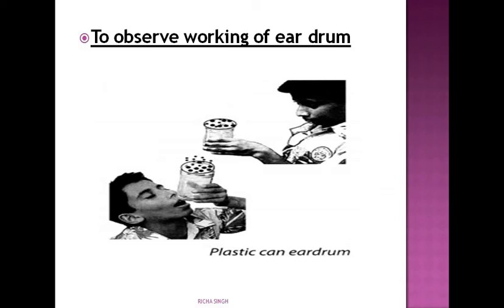Then put 4 or 5 grains or dry cereals on that stretched membrane, and try to speak from the other side of the can. Then what you will observe is that the grains will start to jump. This up and down movement of the grains shows how the eardrum vibrates when sound waves strike on it, okay?